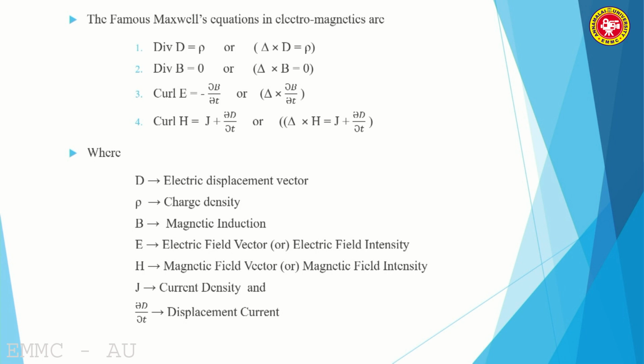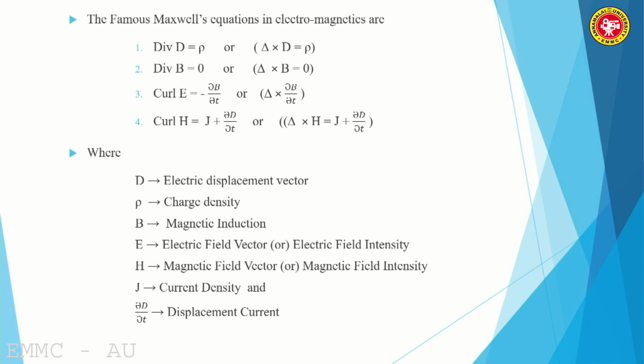The first equation: div means divergence. The divergence of D is equal to rho. In mathematics, as you all know very well, the divergence can be written as del dot D. Del dot D is equal to rho, the alternate form of div D. Next, the second equation: the divergence of B can alternatively be written as del dot B, which is equal to 0.